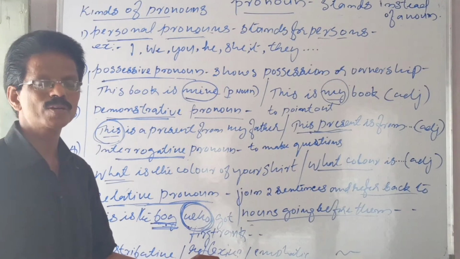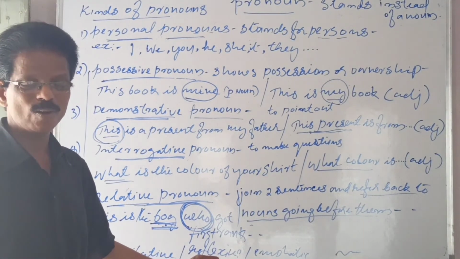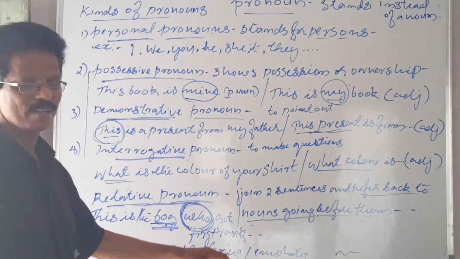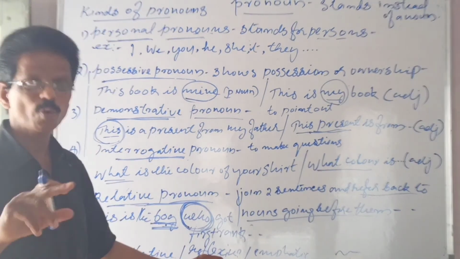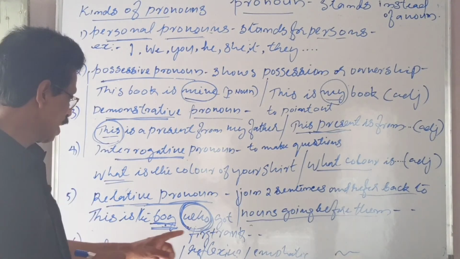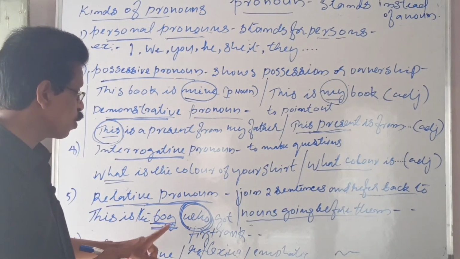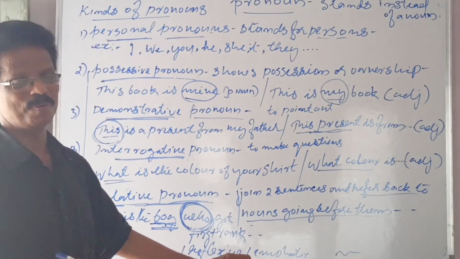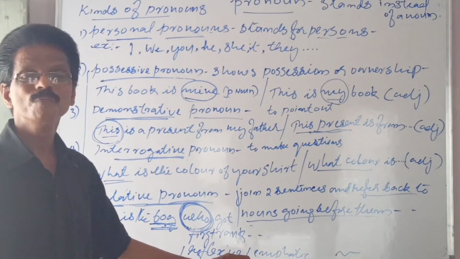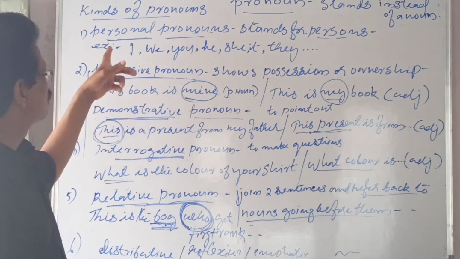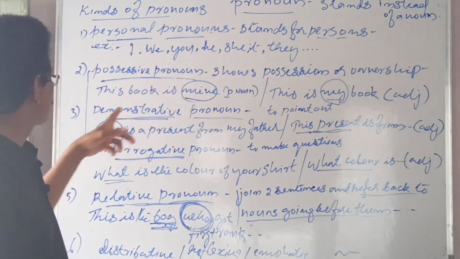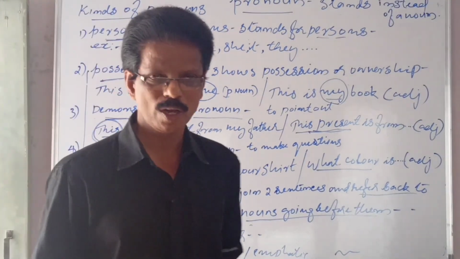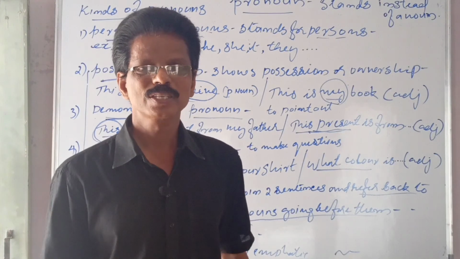Not the least, very important. Is it not so? So, this relative pronoun is very important. See, pronouns join two sentences and refer back to nouns going before them. That is a relative pronoun. Is it clear to you? Kinds of pronouns: personal pronoun, possessive, demonstrative, interrogative and relative pronoun. Yes. I hope it is clear to you.